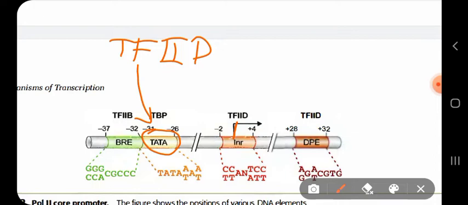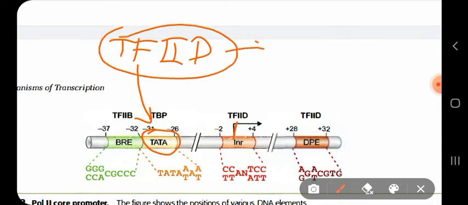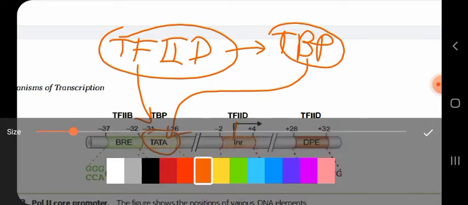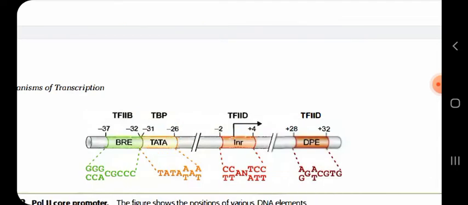Now, one of the components of TFIID is your TBP, also known as TATA box binding protein. So the component of TFIID called TBP binds to this TATA box.